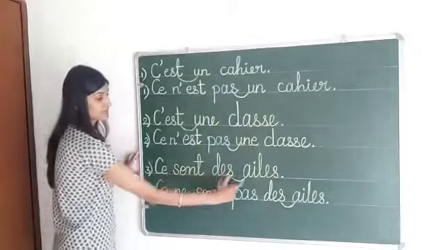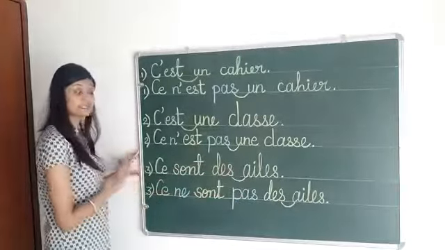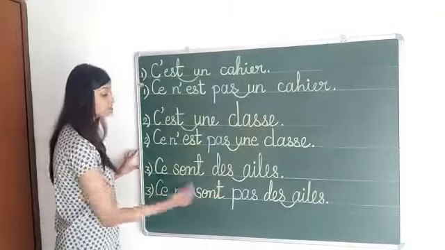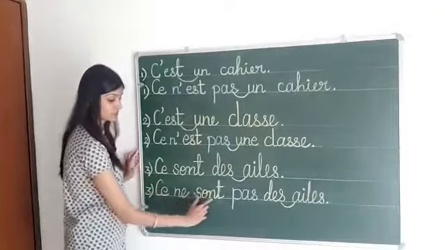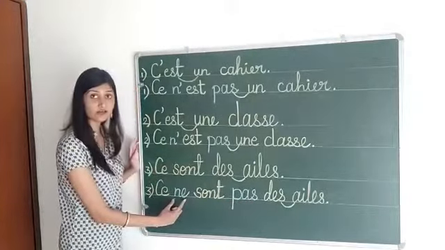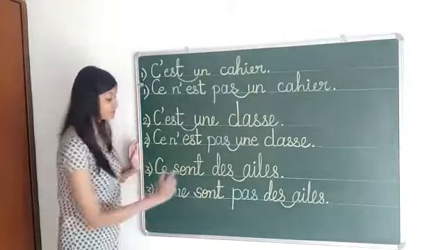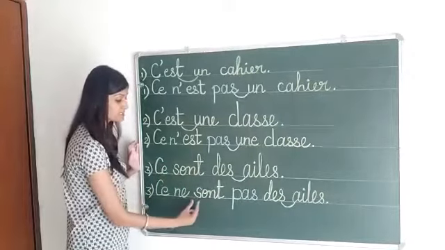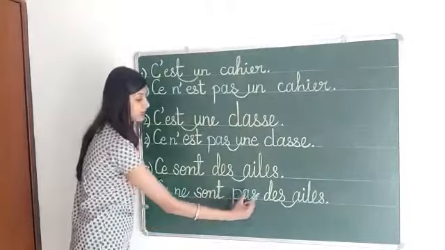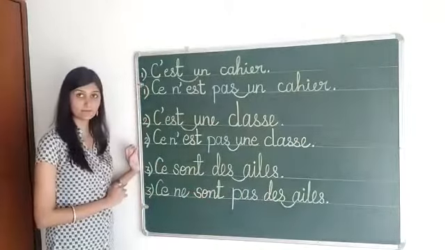Ce sont des ailes. These are wings. Ce ne sont pas. Why ne is coming here instead of n apostrophe? Because this helping verb is starting with the consonant s. Ce ne sont pas des ailes.